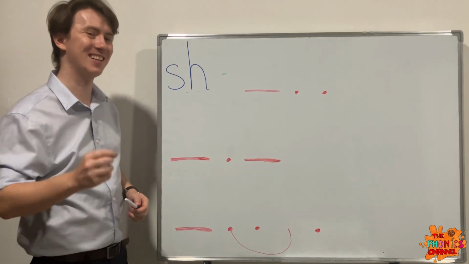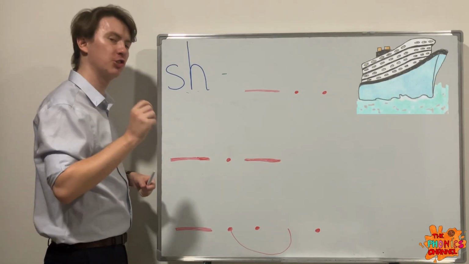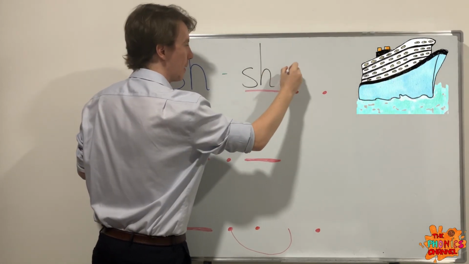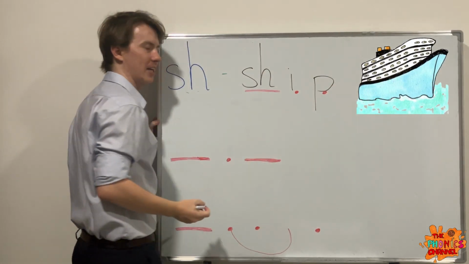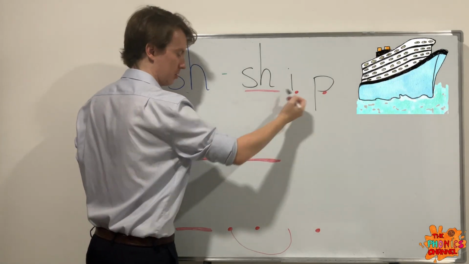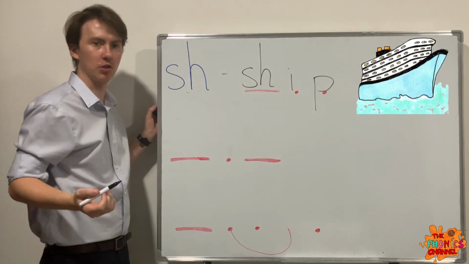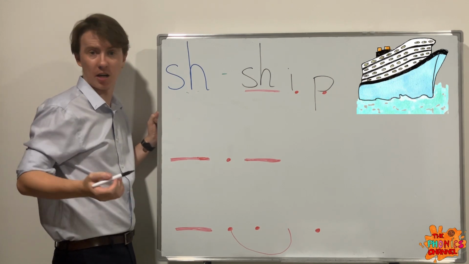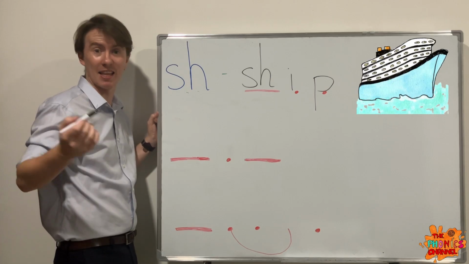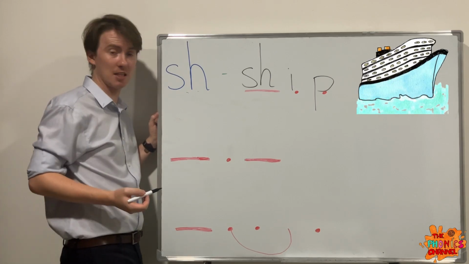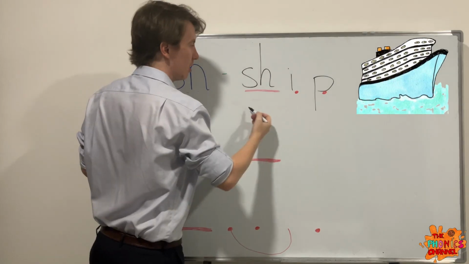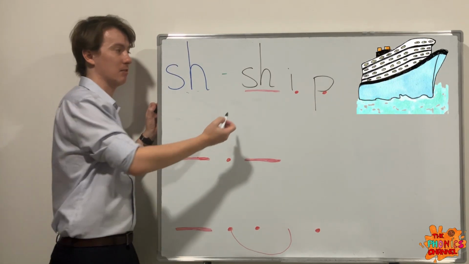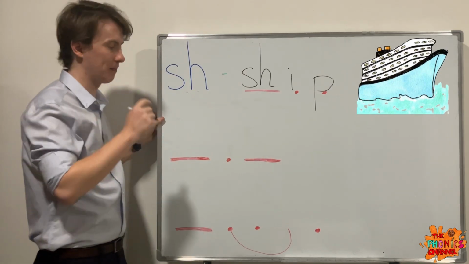Our first word is ship. Sh, i. Ship. The ship is large, or the ship floats nicely in the Atlantic Ocean, you could say, as a sentence. Ship. So 4 letters, 3 sounds with our digraph sh here.